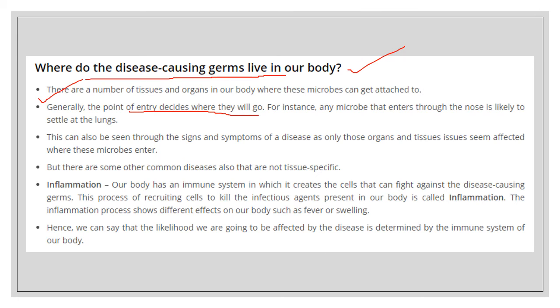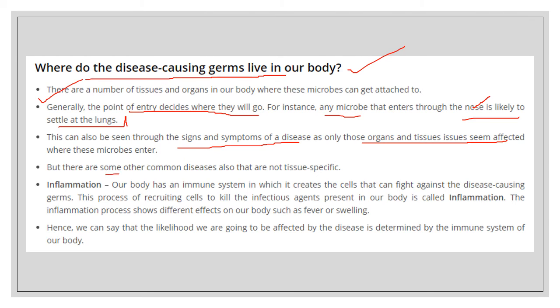For example, if a microbe enters through the nose, it will go and settle in the lungs. Why? Because the nose and lungs are both respiratory parts. If you see the signs and symptoms of the disease, only those organs and tissues are seen affected. For example, if they have entered through the nose, the respiratory part would be affected, the lungs would be affected, there will be blockage in the alveoli. So these kinds of symptoms and signs would show up.